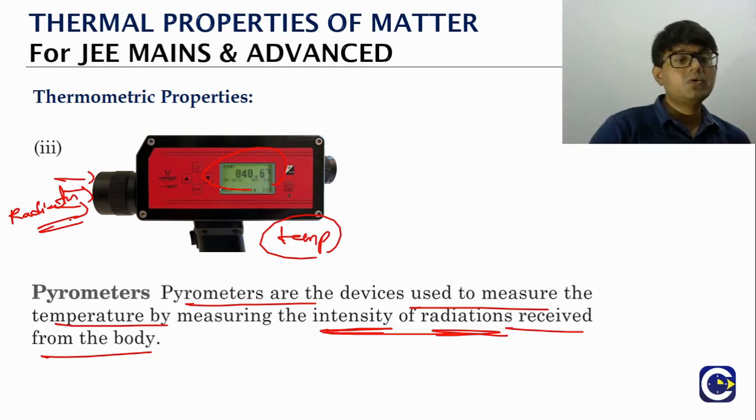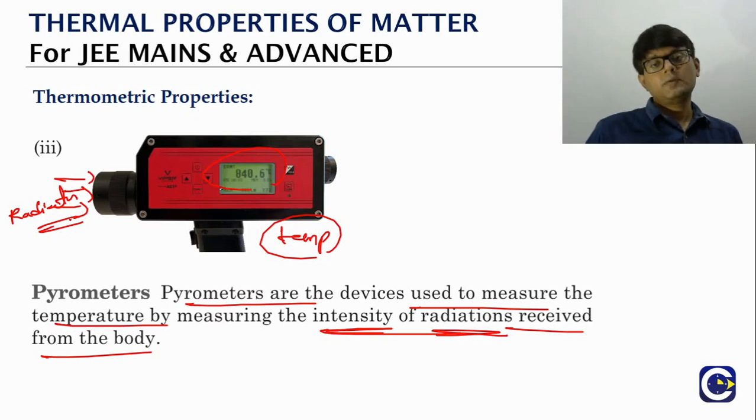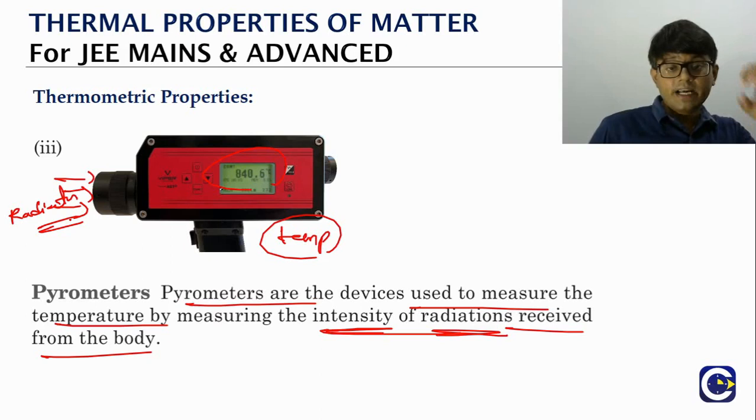Okay, so this is about the three thermometric properties. One we have seen in the normal mercury thermometer, where the length of the mercury in the capillary tube is based on the thermal expansion of mercury. Second is based on the variation of resistance of metal. Third is based on the intensity of the radiation received by the pyrometer.